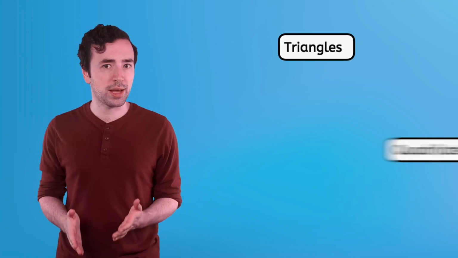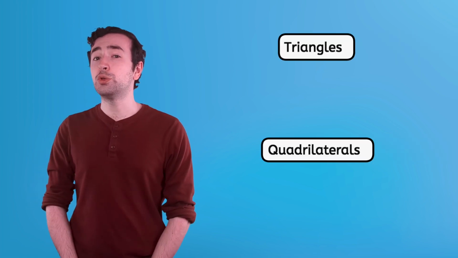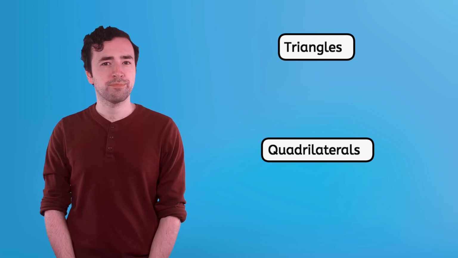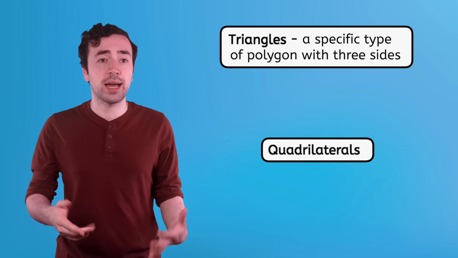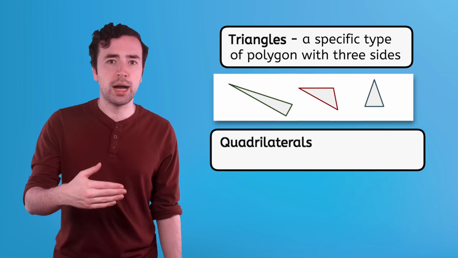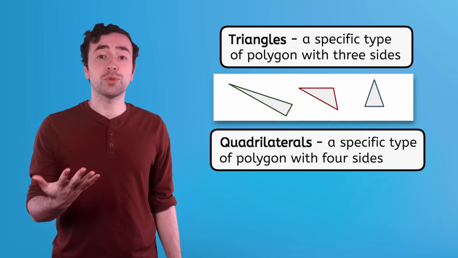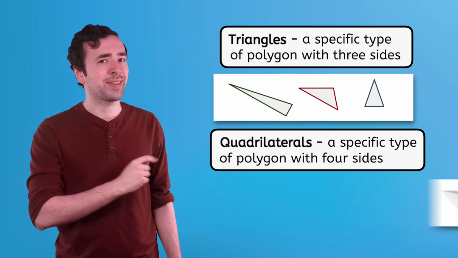We'll be working with two kinds of polygons in this unit, triangles and quadrilaterals. How many sides do triangles and quadrilaterals have? Tri means 3, so triangles have 3 sides, like these. And quad means 4, so quadrilaterals have 4 sides, like these.